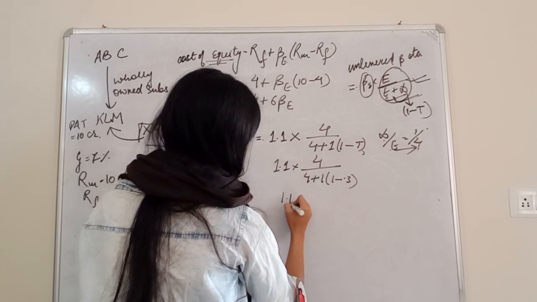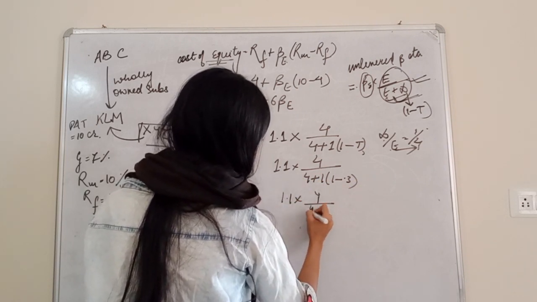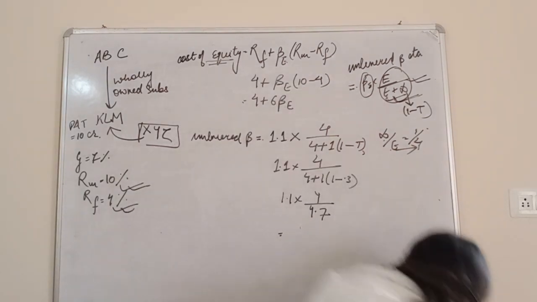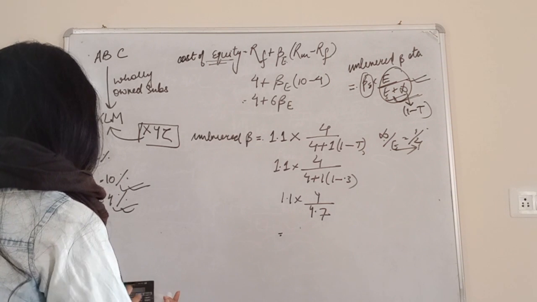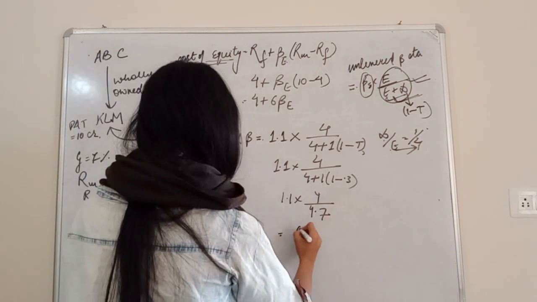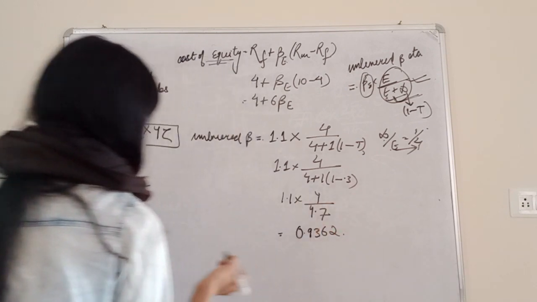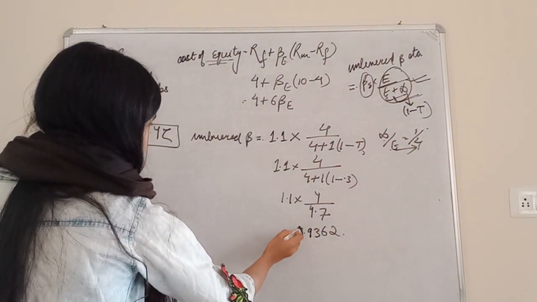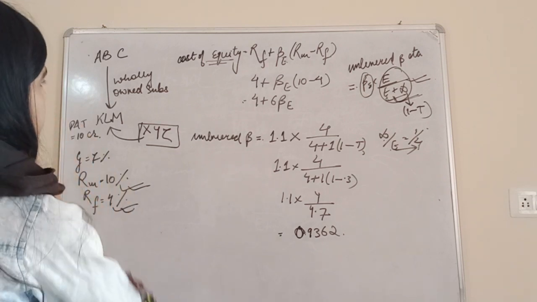So this is 4 by 4.7. After solving 1.1 into 4 divided by 4.7, it comes out to be 0.9362. Now this is the unlevered beta for the proxy entity. Fine, and we want equity beta.